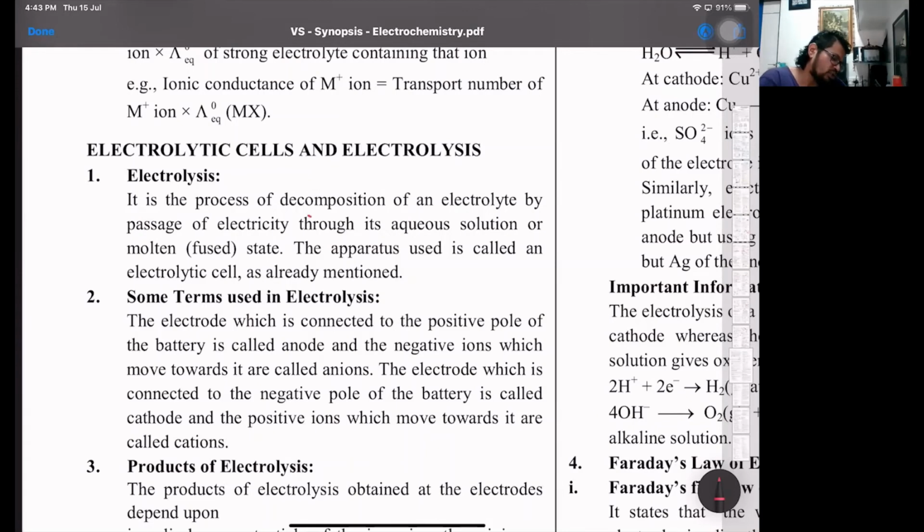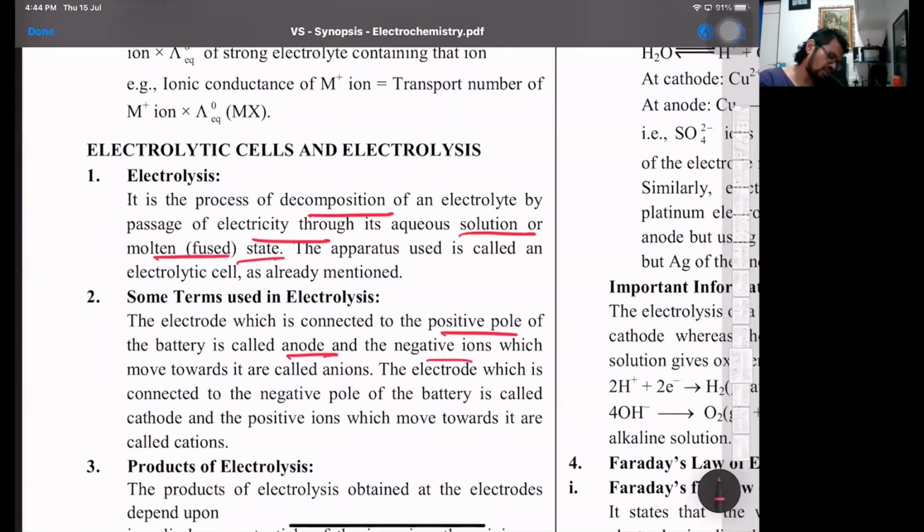So that's the decomposition of the electrolyte by the passage of electricity through its aqueous solution or molten or fused state. Now over here, the positive pole is the anode. So the polarities are exactly opposite as compared to a galvanic cell. In a galvanic cell, the anode was negative and the cathode was positive. In an electrolytic cell, it's the opposite: the anode becomes the positive electrode and the cathode becomes the negative electrode.